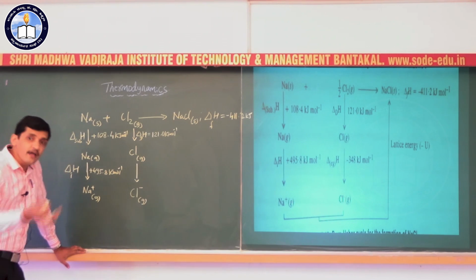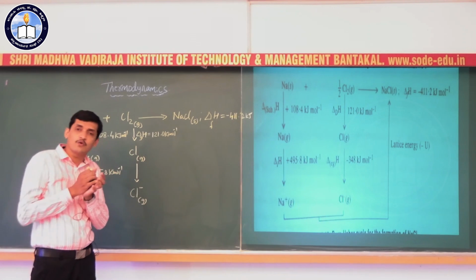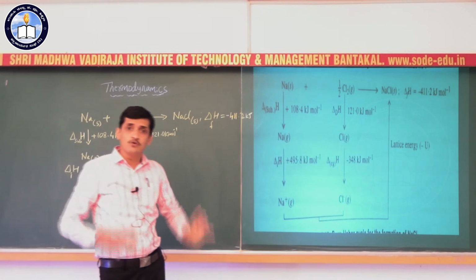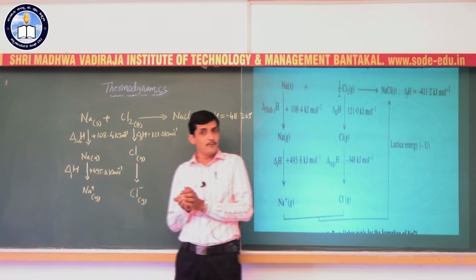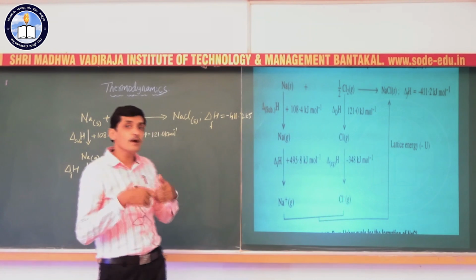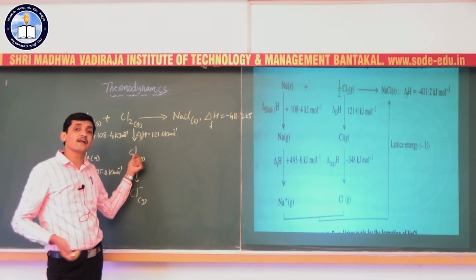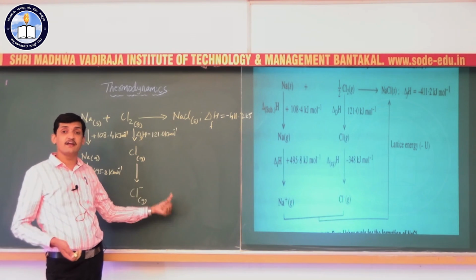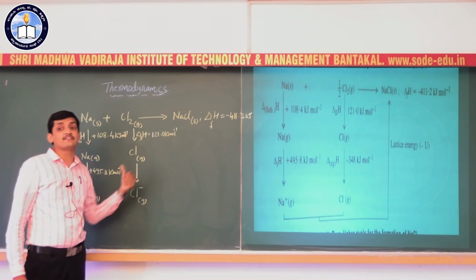Then this chlorine atom gets converted into chloride ion in the gaseous phase. That is, an electron is gained by the chlorine atom, so energy is released. That is electron gain enthalpy, which you already studied. When an electron is added to a neutral atom, energy is liberated, and that liberated energy is known as electron gain enthalpy.